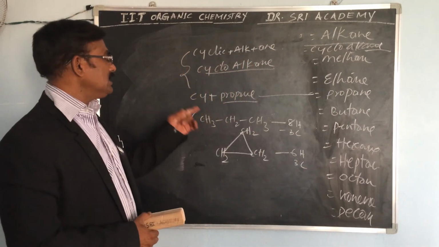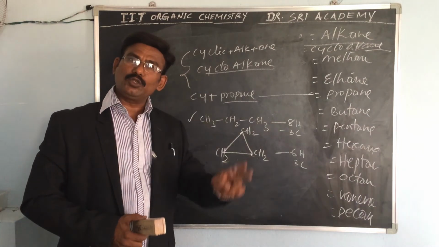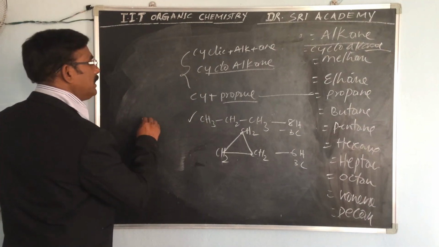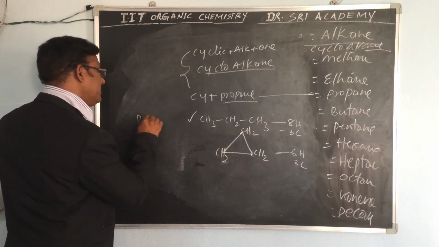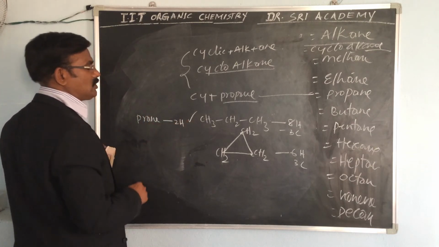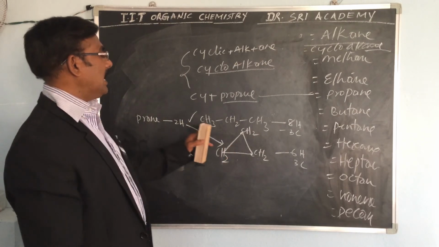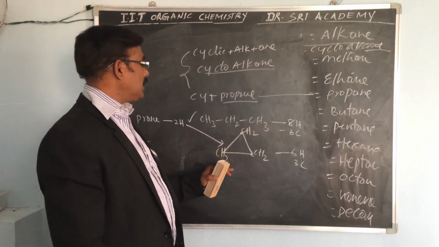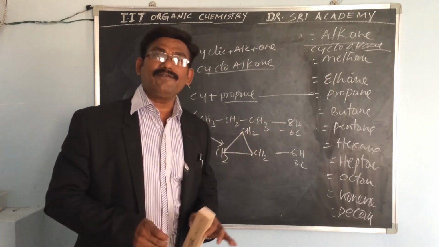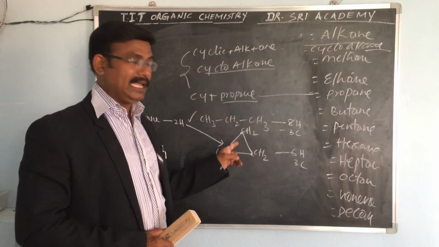So propane minus 2 hydrogens gives cyclopropane, because 8 hydrogens become 6 hydrogens, but the number of carbons is the same, in the cyclic form.